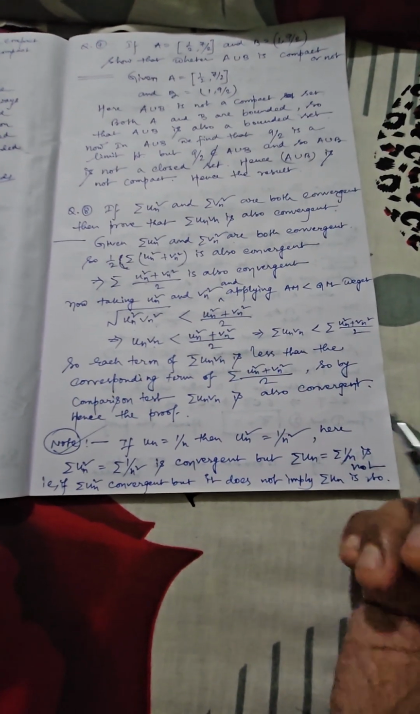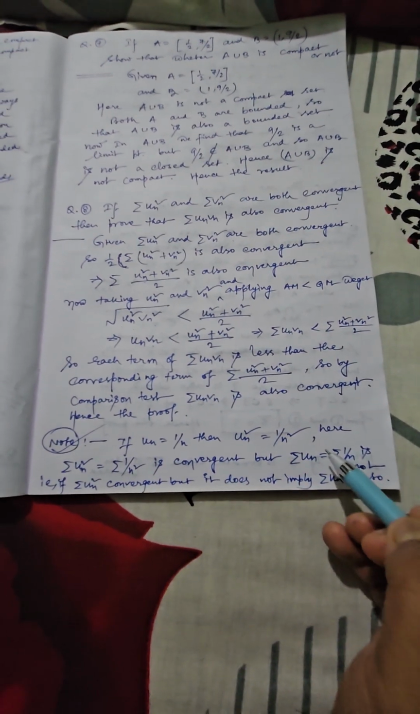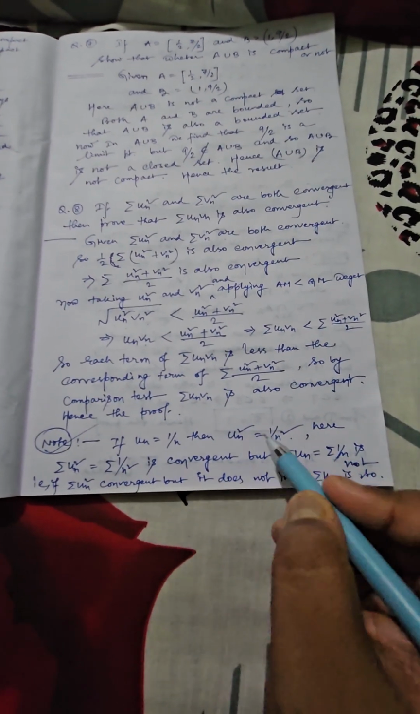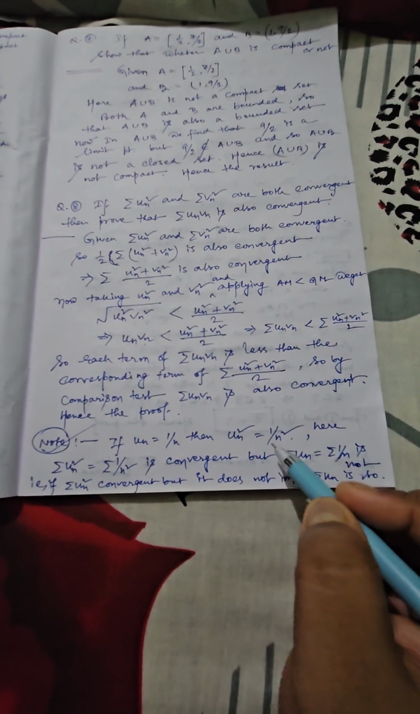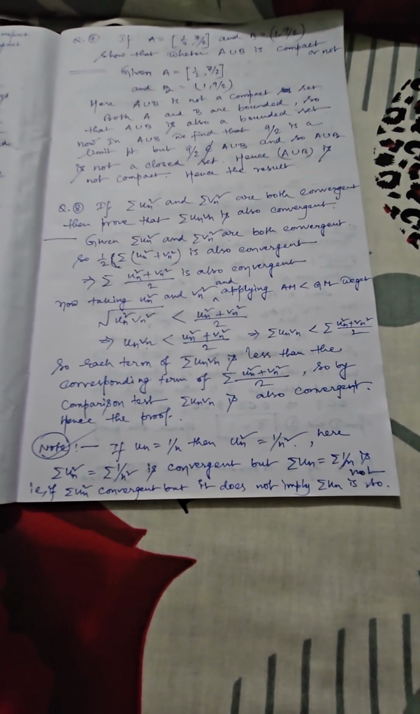For example, we can choose the familiar structure un equals 1 by n, and un square equals 1 by n square. Here you can see the summation of un square is the summation of 1 by n square, which is a standard p series form with p equal to 2, greater than 1, and hence it is convergent.